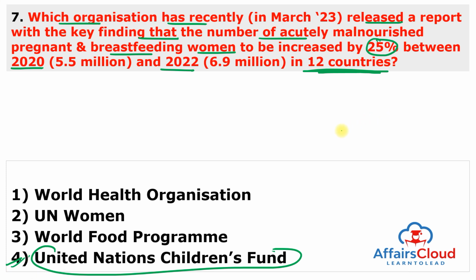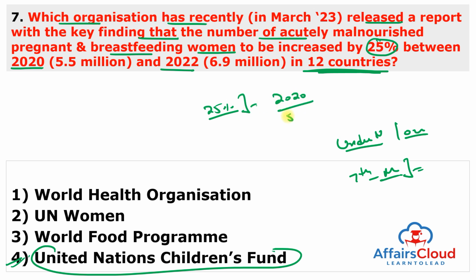The UNICEF report titled Undernourished and Overlooked, a global nutrition crisis in adolescent girls and women, was released on 7th of March 2023, and the number of acutely malnourished pregnant and breastfeeding women increased by 25% between 2020, when there were 5.5 million, and 2022, when there were 6.9 million. This report is basically about the 12 countries that are affected by the current food and nutrition crisis, like Afghanistan, Burkina Faso, Ethiopia, Kenya, Mali, Niger, Nigeria, and most countries belong to Africa.